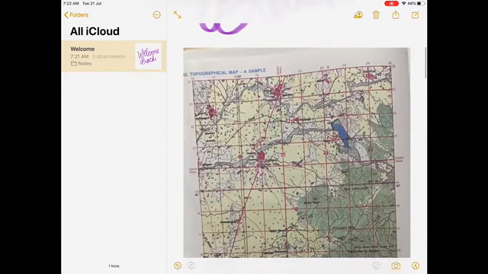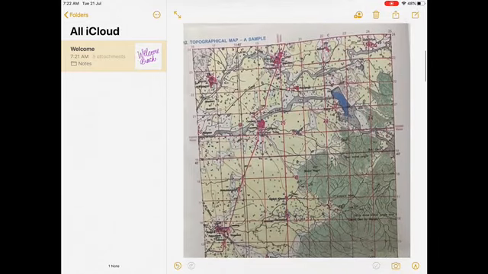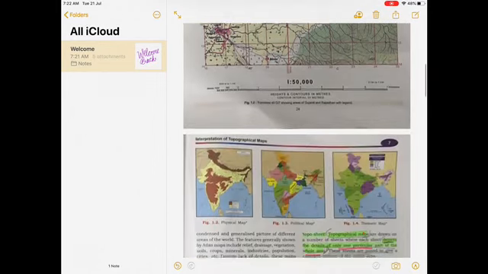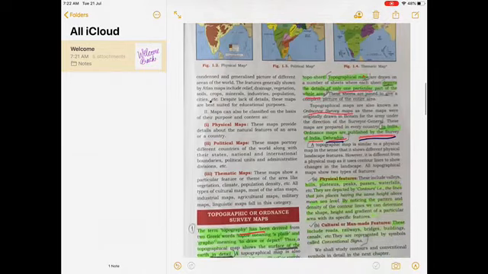Welcome back, children. Today I'll start with the new topic, topographical maps. This is your topographical sheet.